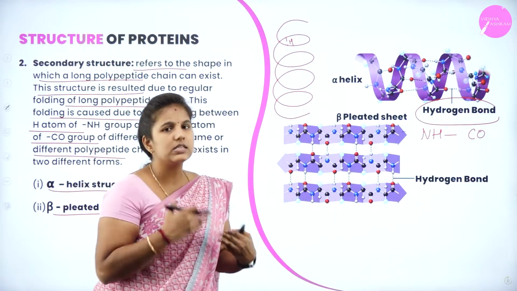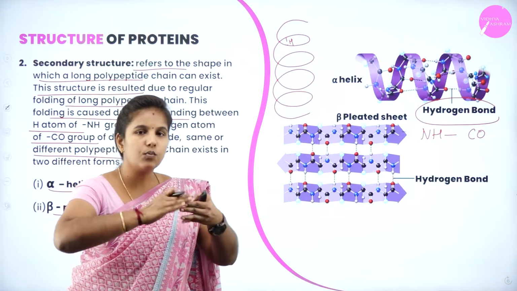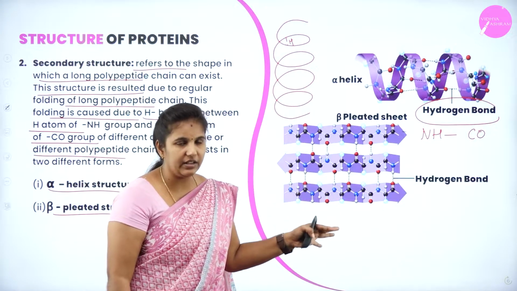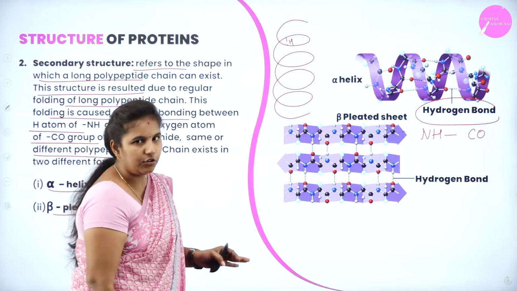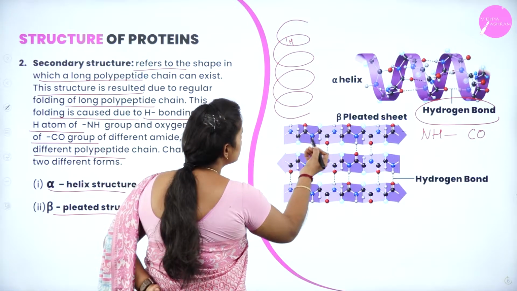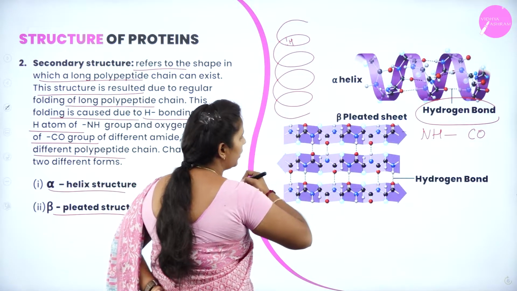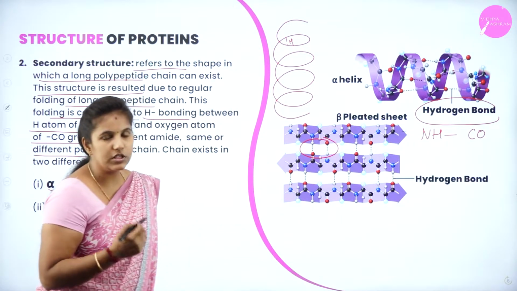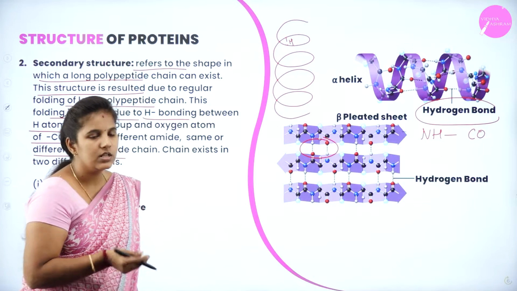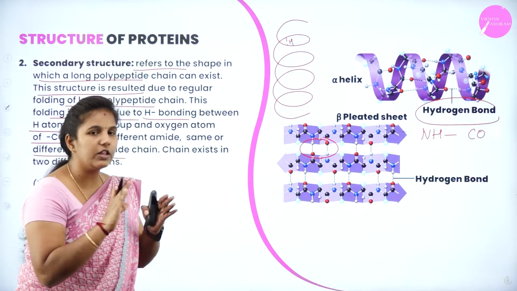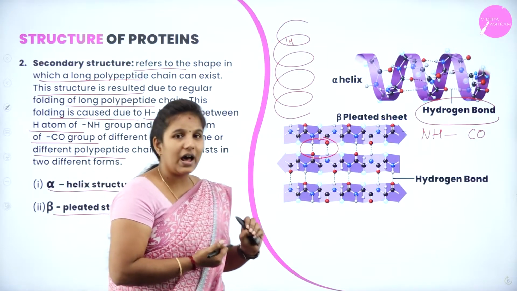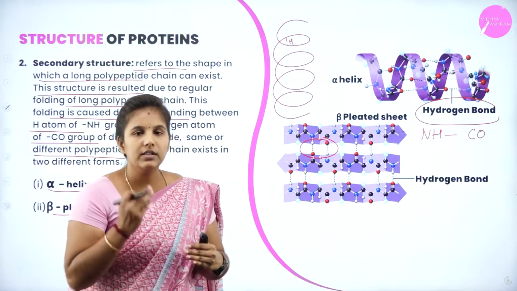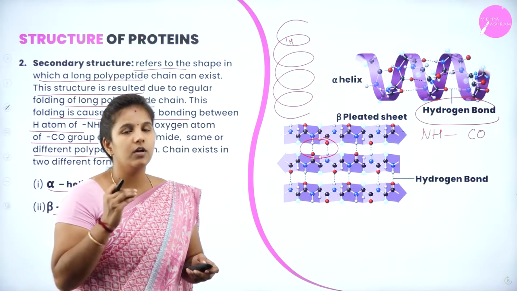Similarly, when this primary structure folds itself in the form of a sheet, we say it is a beta pleated sheet, and it looks like a sheet, where you can see this is the sequence of the amino acids, and between these there is hydrogen bonding. So they arrange themselves in the form of a sheet, whereas in the alpha helix they fold themselves to form a helical structure. This is said to be the secondary structure of protein.